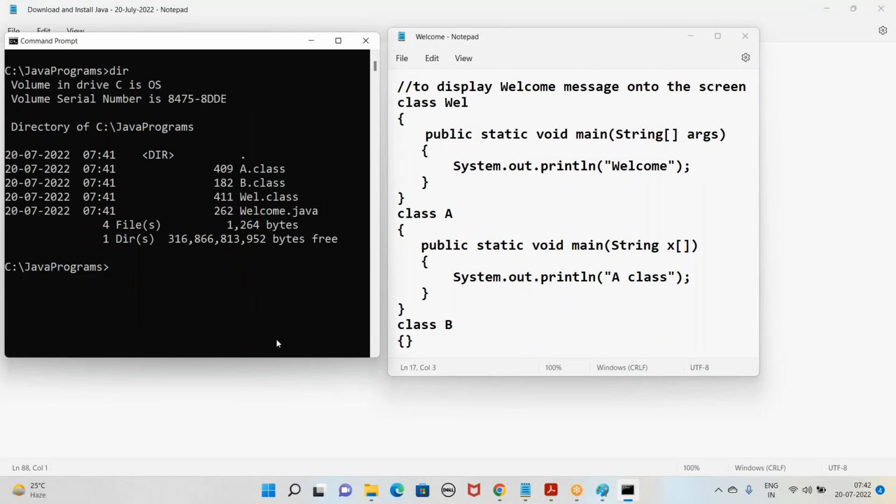Now how to run the program? If you say java welcome, what is going to happen? It will run the classes which have a main method. The entry point should be only one, right? Only welcome. Where is the welcome class here? It will give us an error. Do you have any welcome .class file?